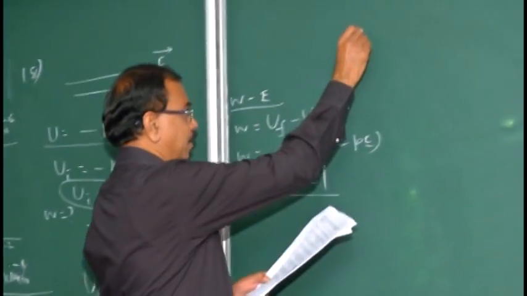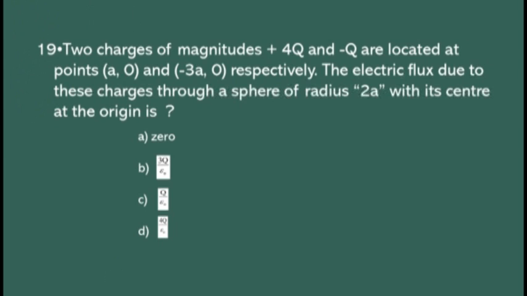Question number 19. Two charges of magnitude plus 4q and minus q are located at points a, 0 and minus 3a, 0. So the coordinates of the points are given. They locate the points respectively. The electric flux due to these charges through a sphere of radius 2a with its center at the origin is dash.